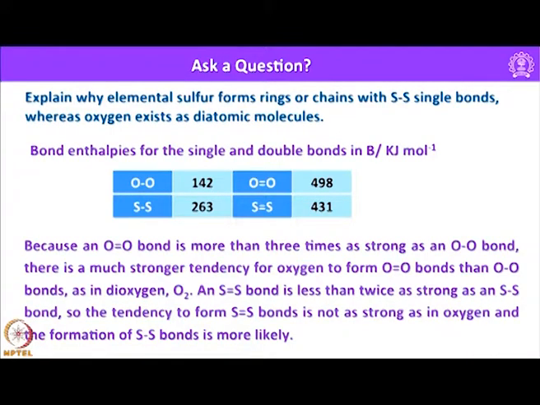So that means by making an S=S double bond, sulfur is not going to gain any extra stability. Instead, by making two single bonds, it can have extra stability. As a result, sulfur exists in the form of an S8 ring, whereas oxygen exists in the form of a diatomic molecule. So let us re-look into some important properties of atoms.